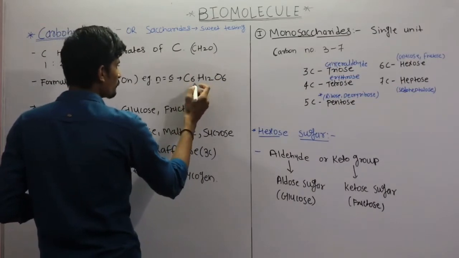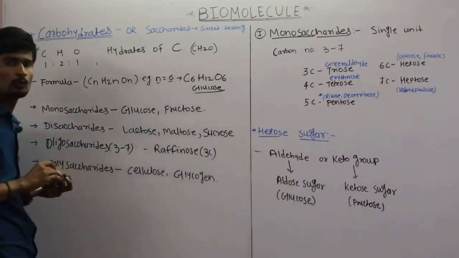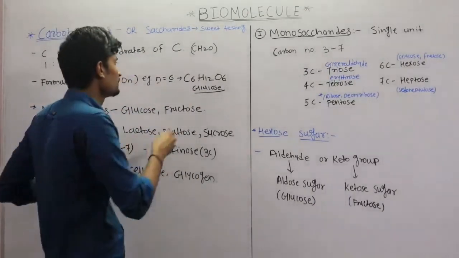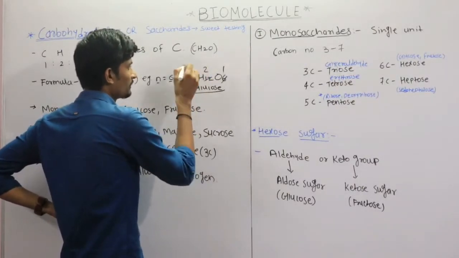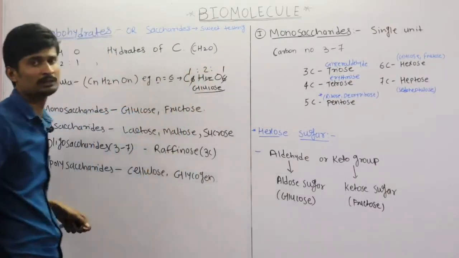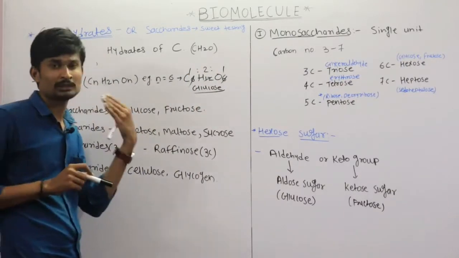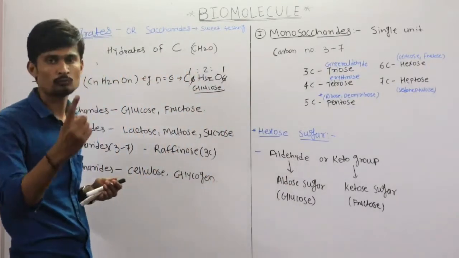So this is the formula of glucose, C6H12O6, and this is a carbohydrate. Here the ratio is again the same, 1:2:1. So carbon, hydrogen and oxygen are present in the ratio of 1:2:1.